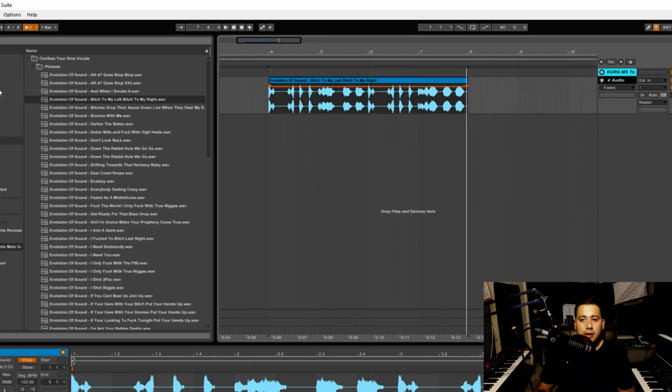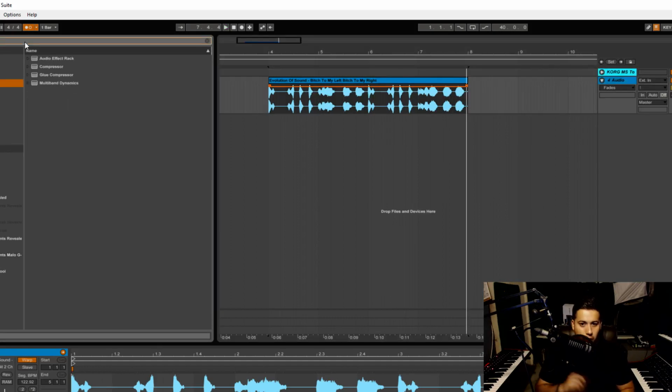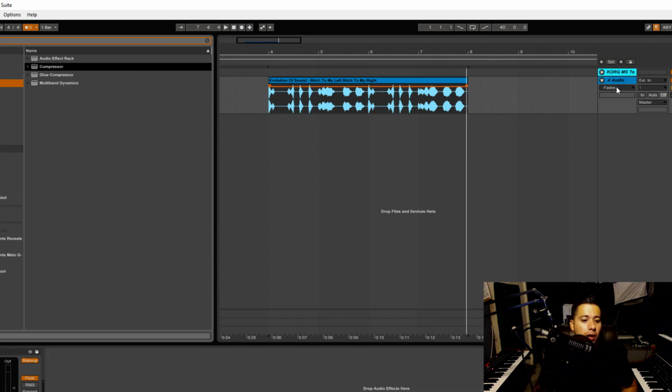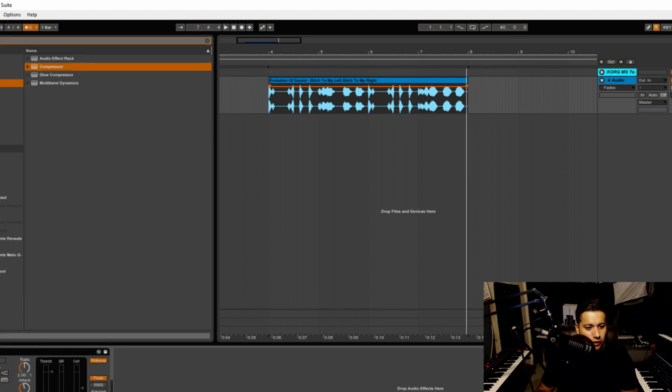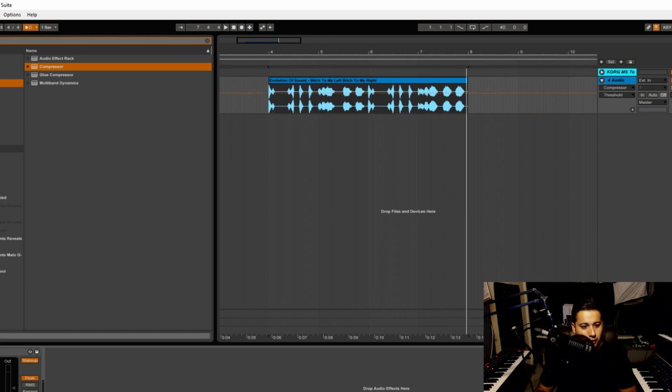Now, if you are kind of scared about those little clicks that you're going to hear, because you are going to hear those clicks sometimes if you cut it just too precise, what you can do to control the peaks is add a compressor. We're going to do a kind of brick wall compressor, so we want infinite ratio there, and then make the attack instantaneous, so pretty much we compress only the peak. So, to my left, left, left, to my right, right, right. Compression will help you tame it.